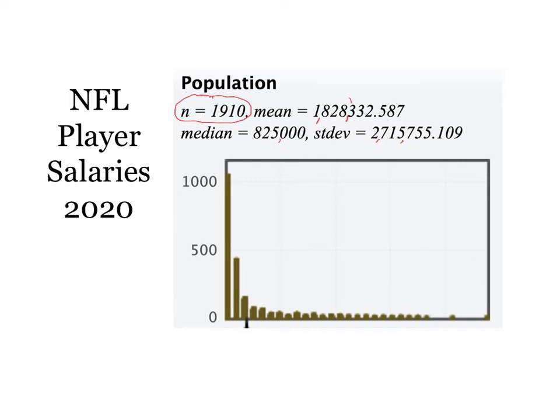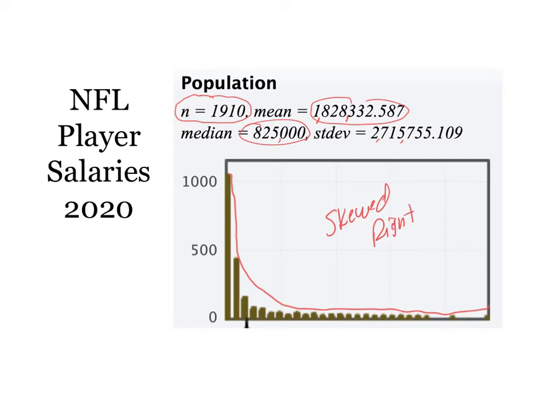Now notice the mean is much bigger than the median, which implies that this distribution is skewed right. And that is exactly what you're seeing on the graph, that this distribution is heavily skewed right. So this population is obviously not normal.